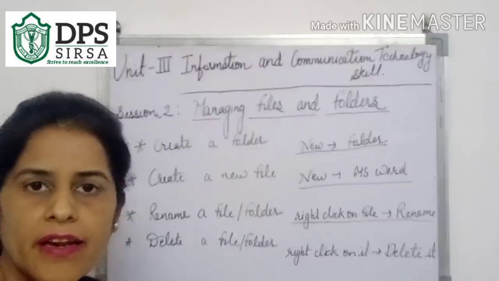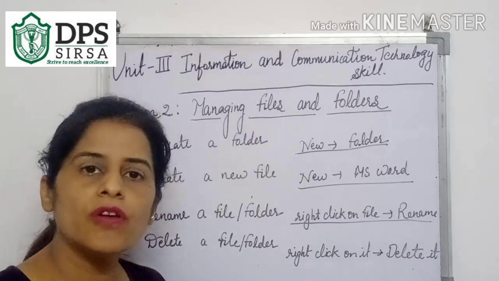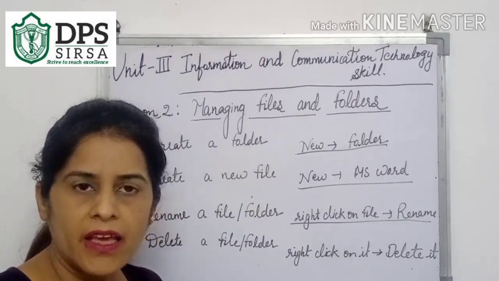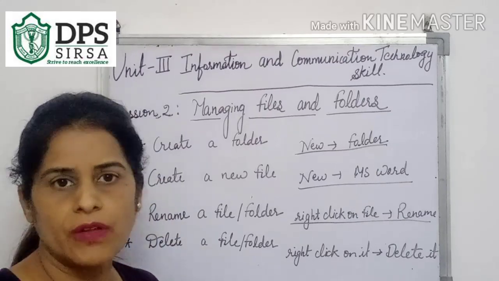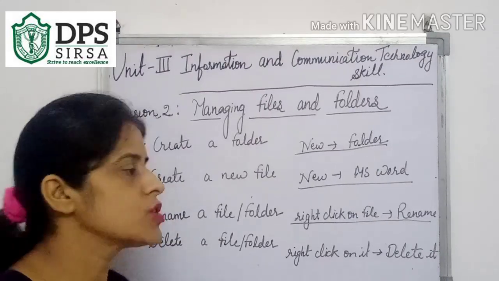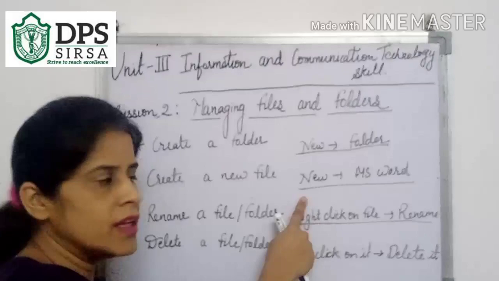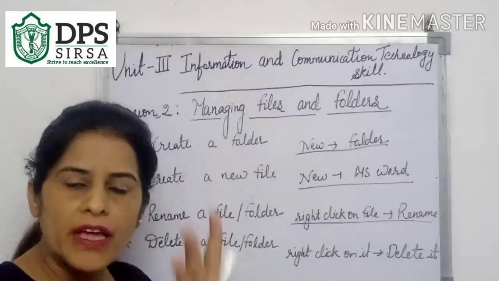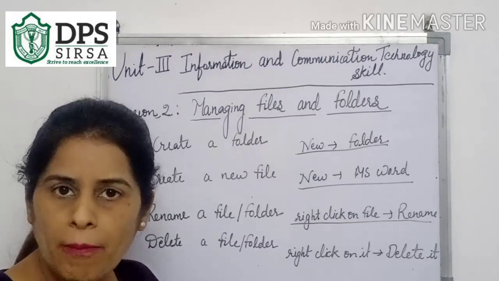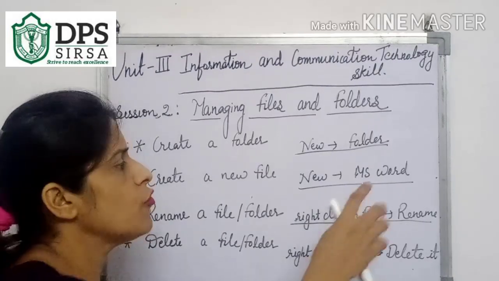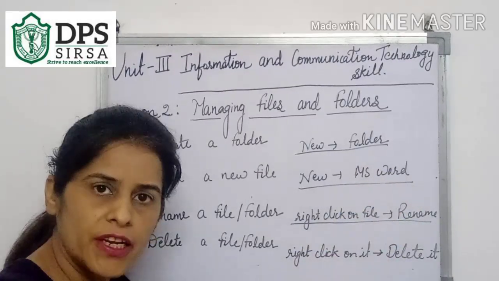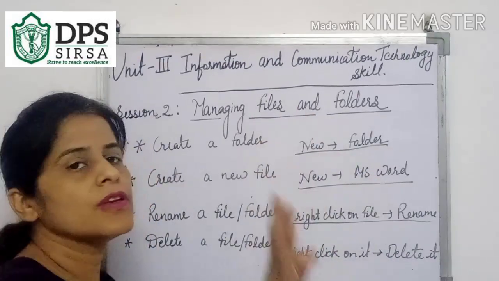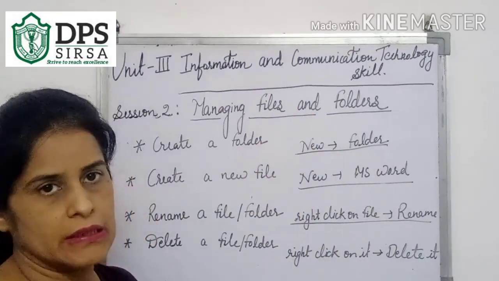Next is creating a new file. How can you create a new file? Whenever you right click on the blank area, a dialog box will be opened. In this dialog box you will click on this New button, and then it will show various types of files, various types of applications. Whether you want to create a new file in Word or Excel, you can select it, and that new file will be opened there.